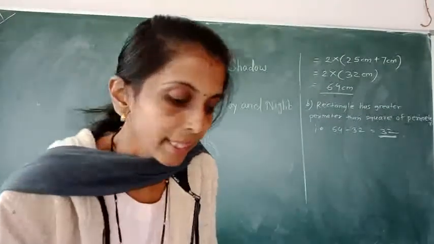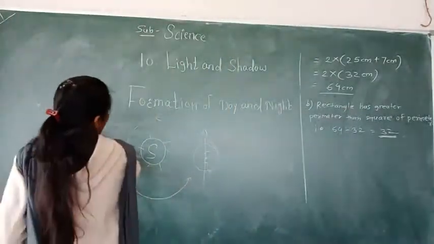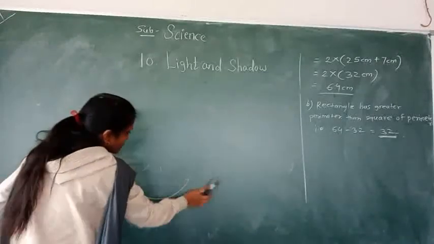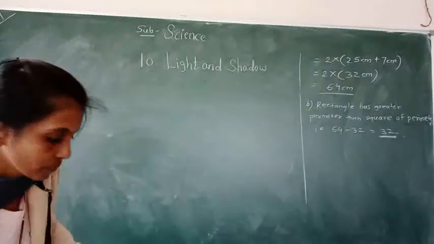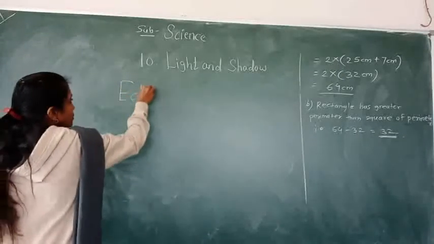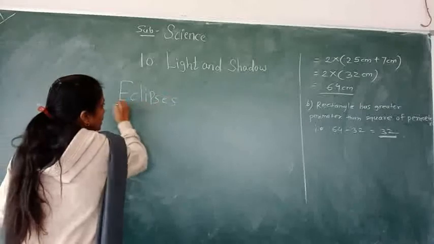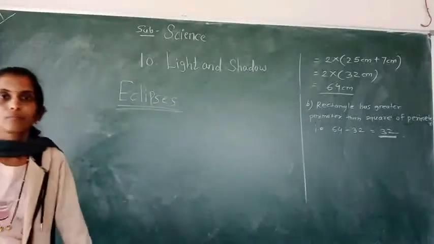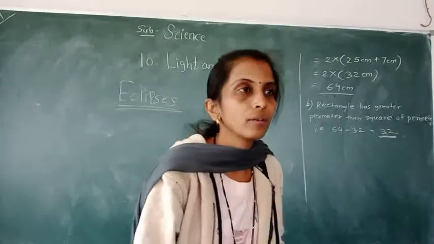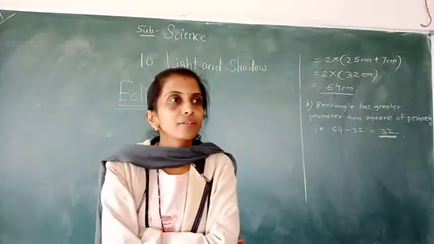Then the next topic, eclipse. You know eclipse? Solar eclipse and lunar eclipse.